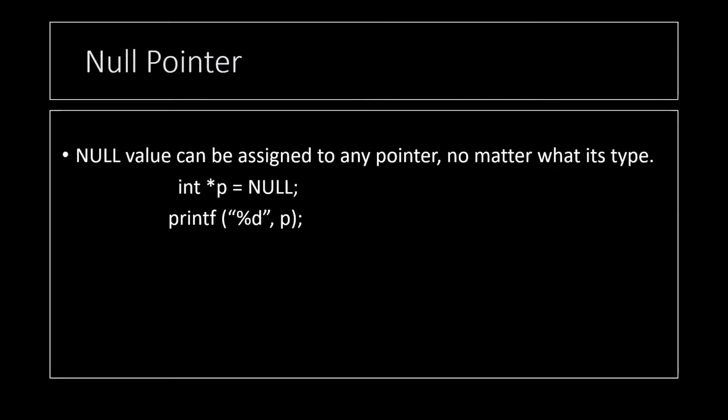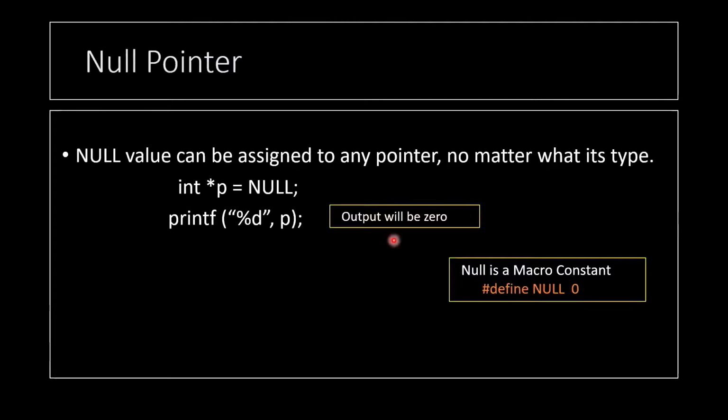The easiest way to avoid a wild pointer is that whenever we declare a pointer we assign it a null value. So if I try to print this, it will show us 0. Now we are assigning it null but it is giving us 0 because null is a macro constant and it is defined as 0. Clear?